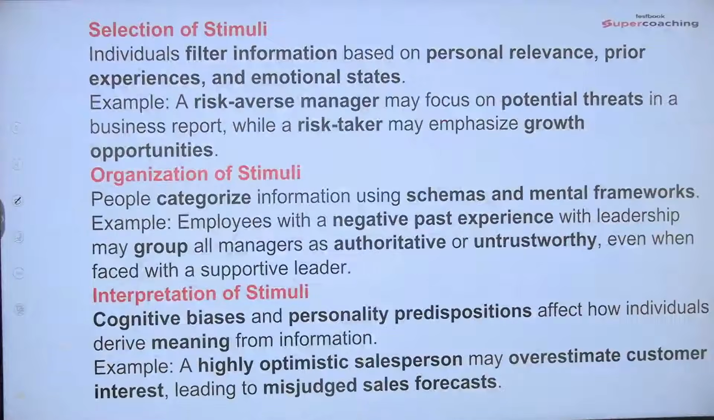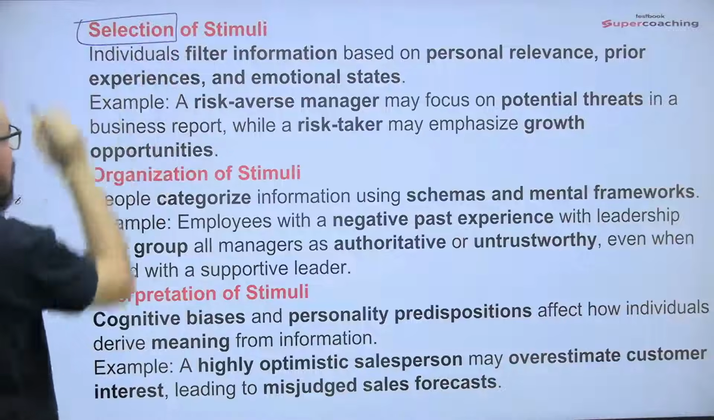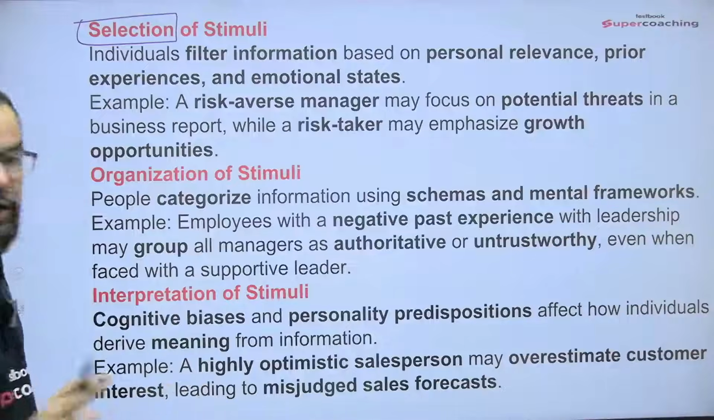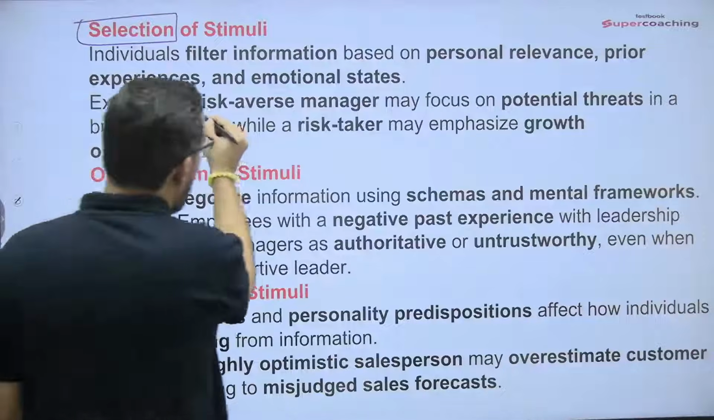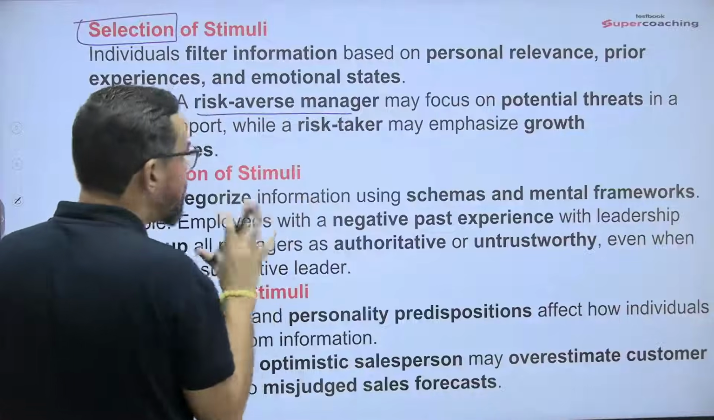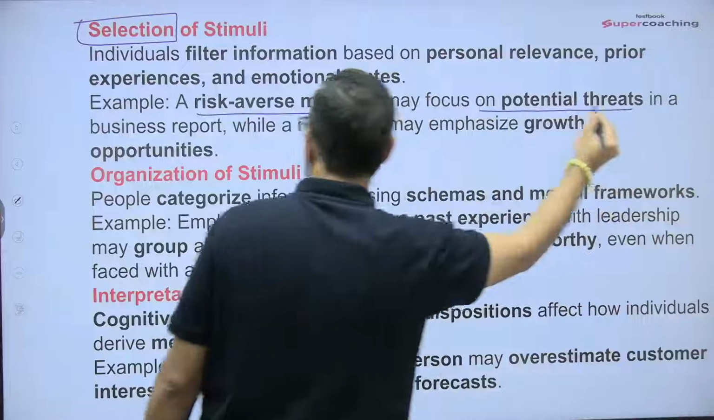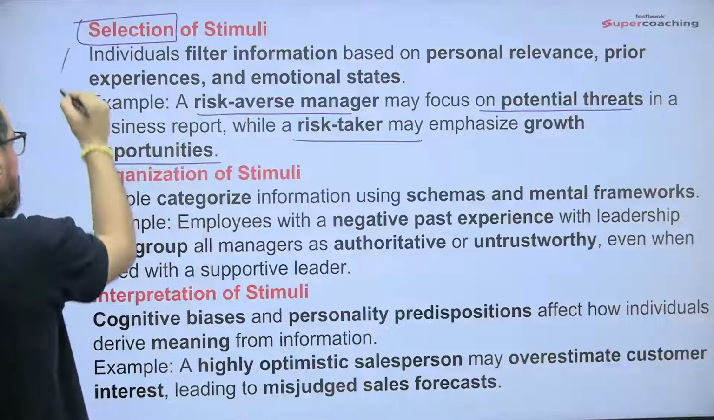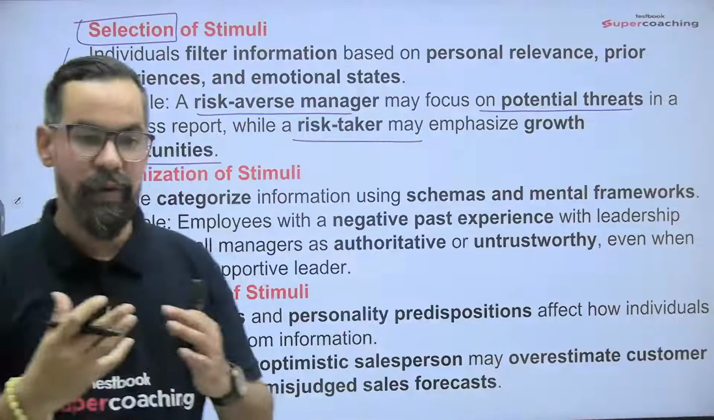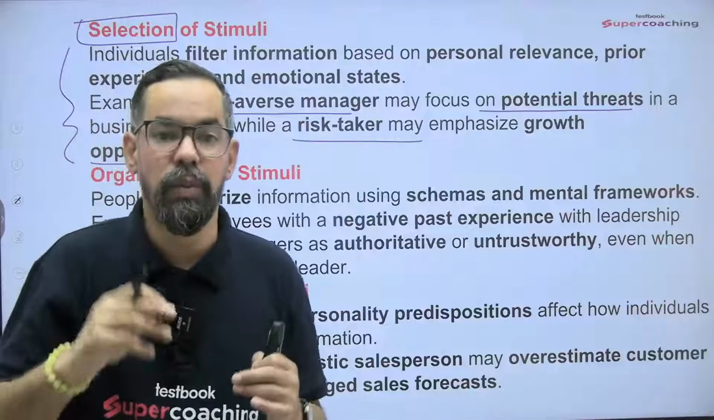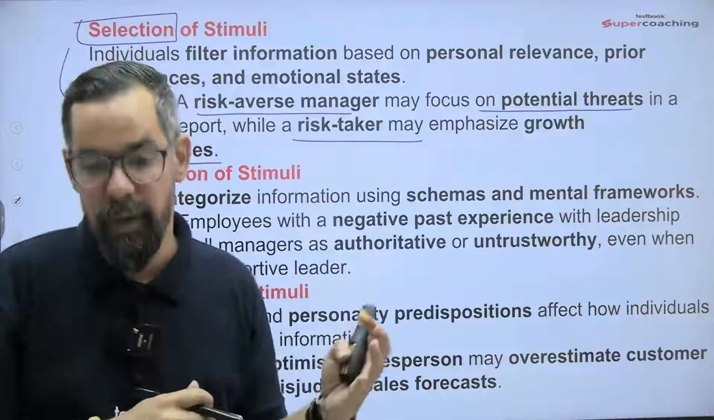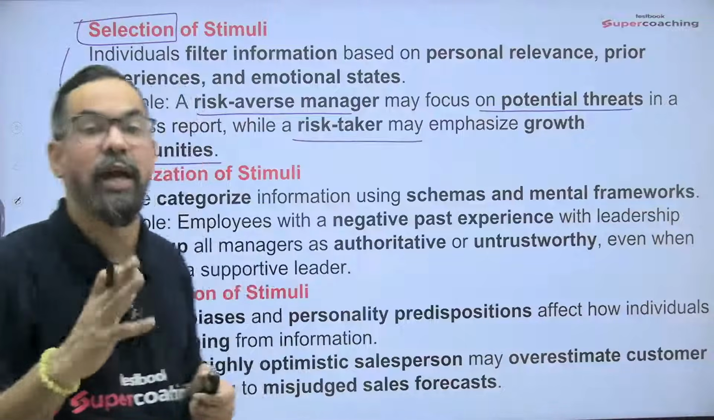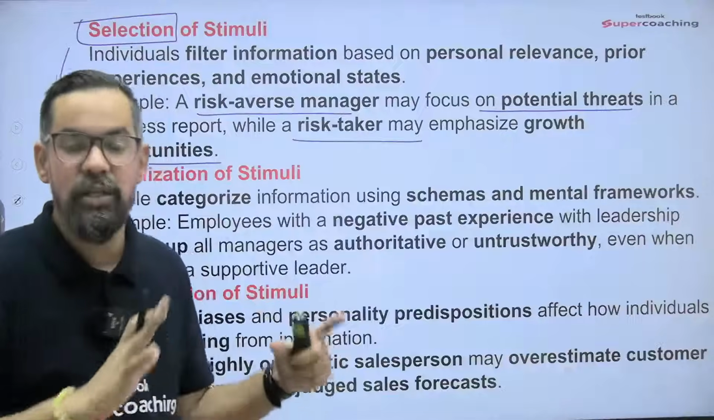Now we'll come to all the three stages. First one is selection. Individuals filter information based on personal relevance, prior experiences, and emotional state. We have given some examples also. A risk averse manager may focus on potential threats in a business, while a risk taker may emphasize the growth opportunities. Two different types of personality. One is a risk saver, so to say, who will look at what are the risks involved in that particular project and form the perception accordingly. Another one is a risk taker, who will see the growth, how much return there can be and what are the growth opportunities with that particular action, and they'll consider those.